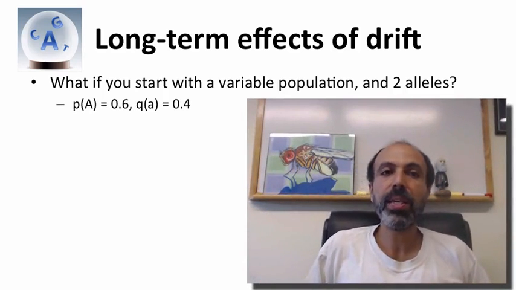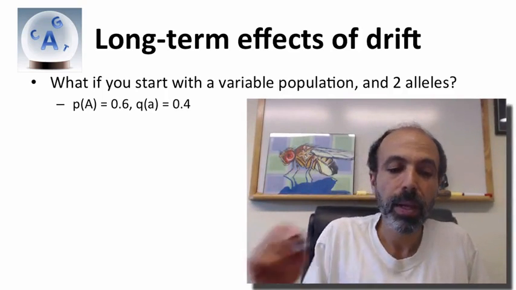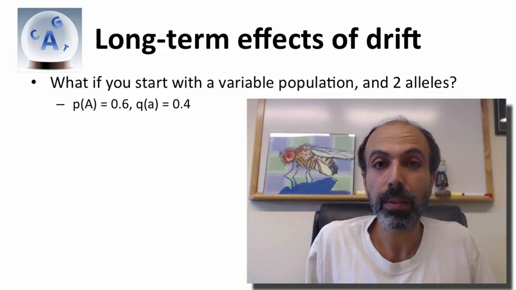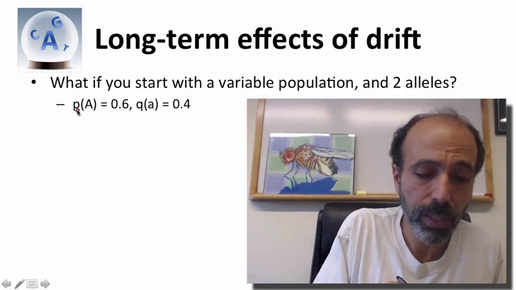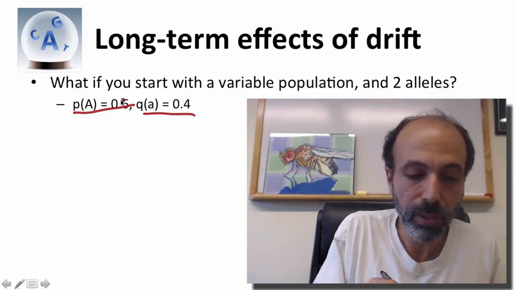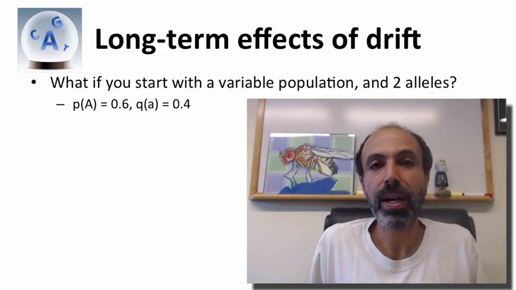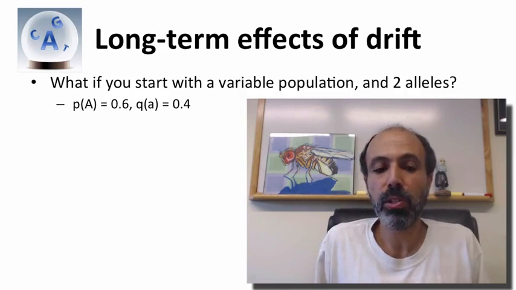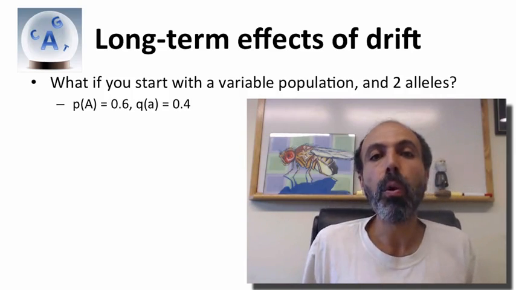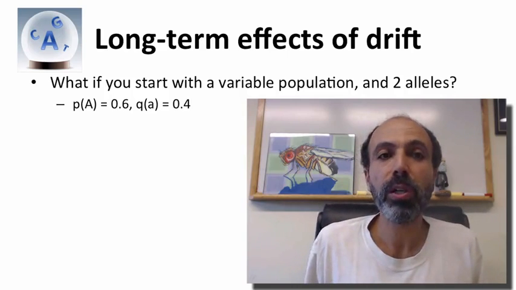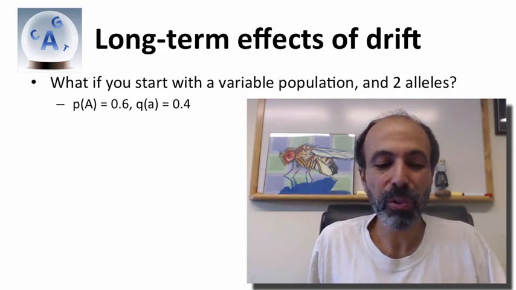Now let me ask you this question. I said in one generation we cannot predict whether an allele frequency will go up or go down. Well, let's imagine we start a variable population, all right? So it has big A's and little a's. There's two alleles there. Now let's say the starting allele frequency of big A is 0.6, of little a is 0.4. Okay? What do we expect after a very long period of time? If we were to wait thousands of generations, do we think the population is more likely to be fixed for big A or more likely to be fixed for little a? Which one will go to 100%? Will everybody be big A, or will everybody be little a? Well, that was a little bit of a trick question for you.